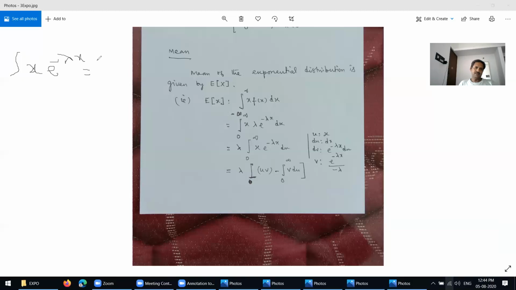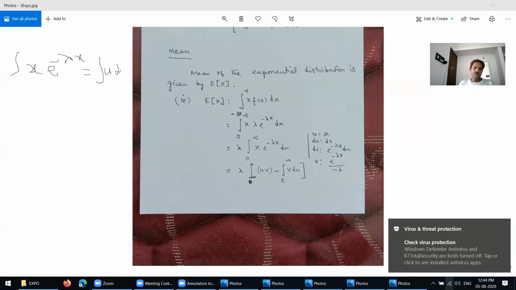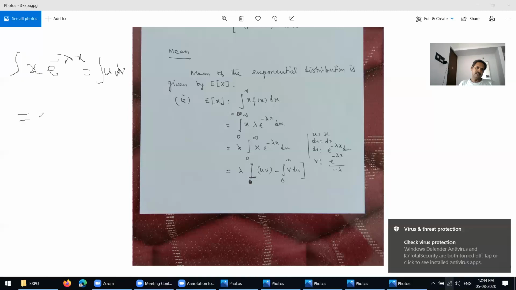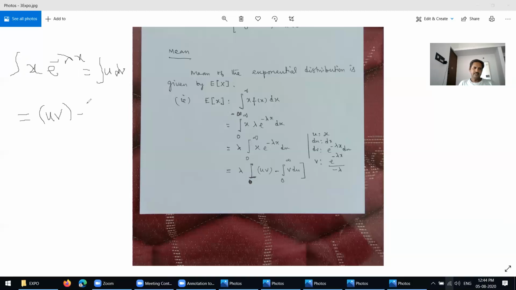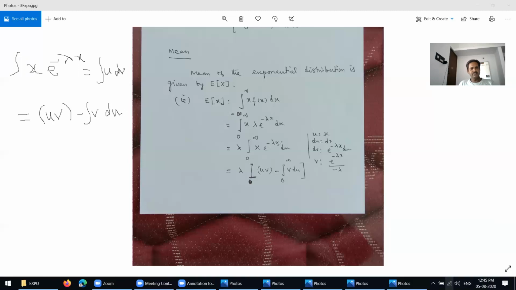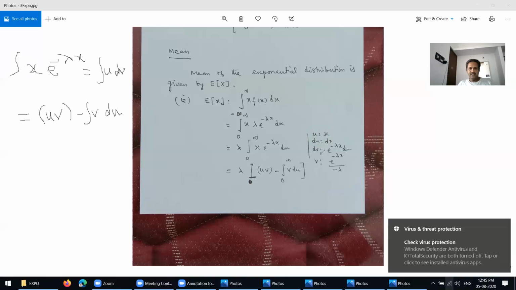By integration by parts, the integral of u dv equals uv minus the integral of v du. This is the formula for integration by parts. Already we know u equal to x, du equal to dx, dv equal to e power minus lambda x dx, so v equals this much.